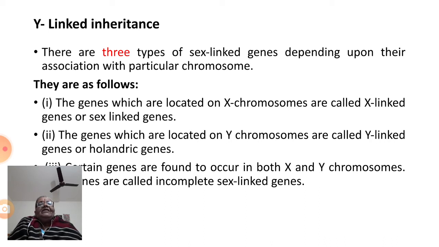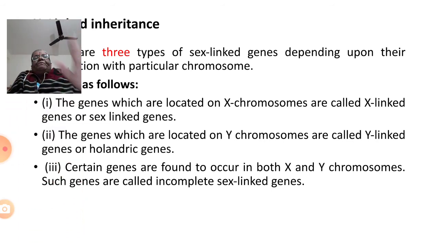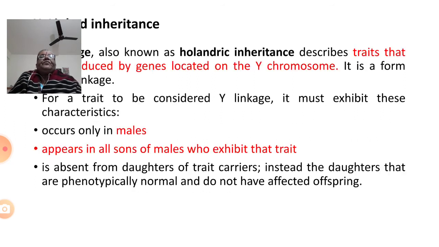Number 1, if the genes are located on X chromosomes, they are called X-linked genes or sex-linked genes. In the second case, the genes are associated with the Y chromosome and they are called Y-linked genes or holandric genes. And certain genes occur on both X and Y chromosomes. Such genes are called incomplete sex-linked genes. Three concepts you should know.